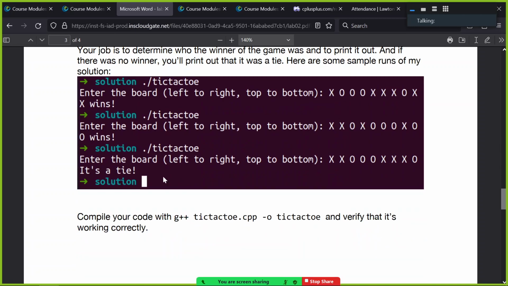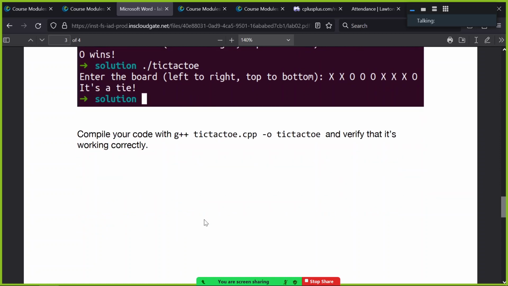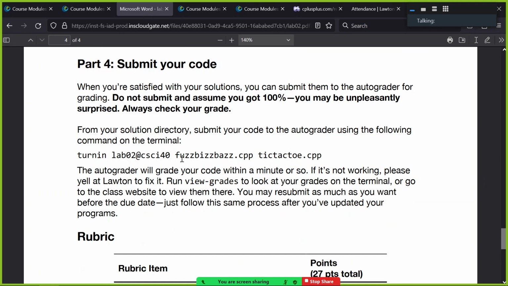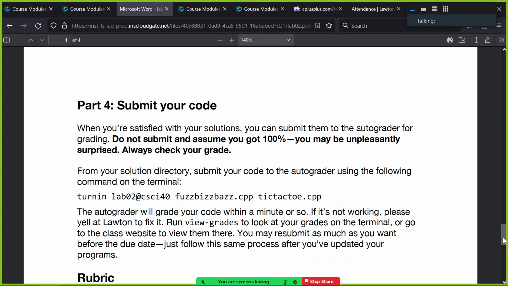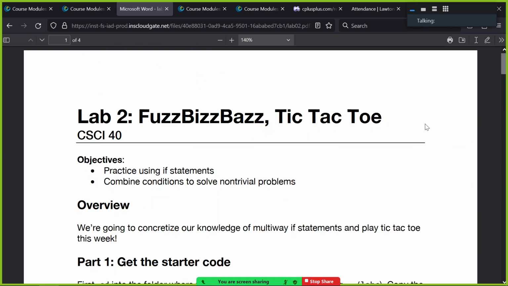All right, so here's, again, how the syntax might look, how the output should look. And the user's typing the board like this, just all on the same line if you want. And then compile and run as you know how to do, and those are the 2 pieces of this lab. So you'll submit them both, with the normal turn-in command, and this will be due in 2 weeks. All right? Any questions about either of those? Because that is your lab 2.